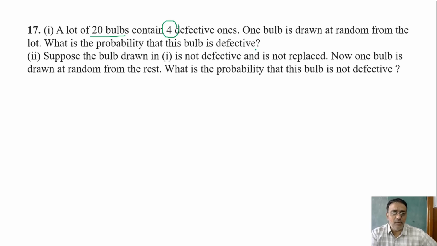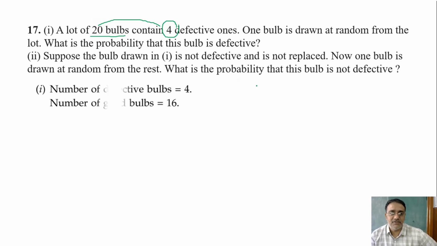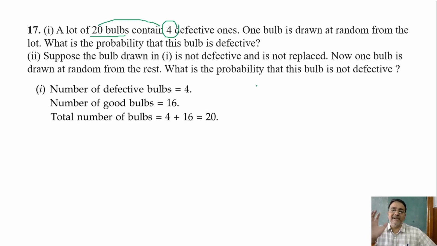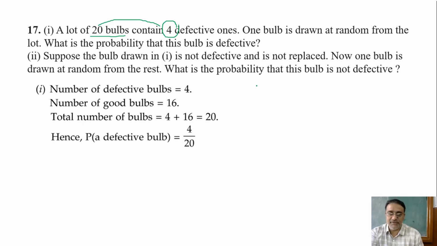So first of all, how many defective bulbs are there? 4. So how many good bulbs will be there? Out of 20, 4 is defective, so 16. Right. So that is our first step. And total number of bulbs is 20, already given. So what is the probability of getting defective bulb? 4 upon 20. So if you simplify, you will get 1 upon 5.